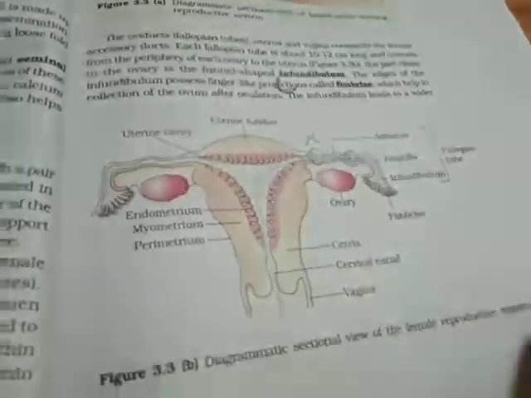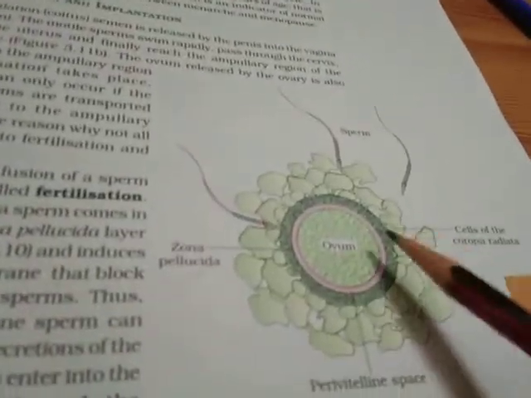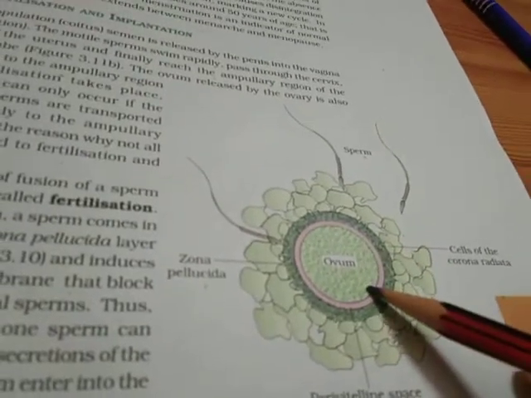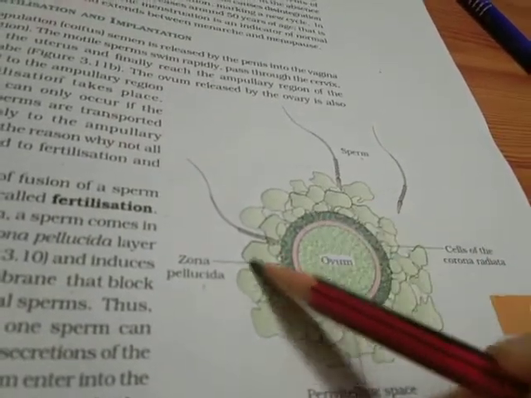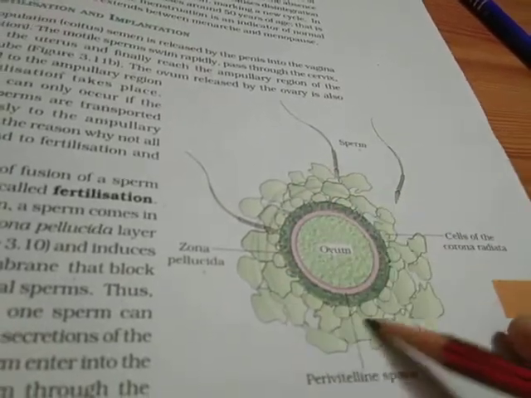Now, as I have told earlier, when a mature ova is released, the follicle which releases it is known as the Graafian follicle, because it develops an additional layer known as the zona pellucida around the ova.